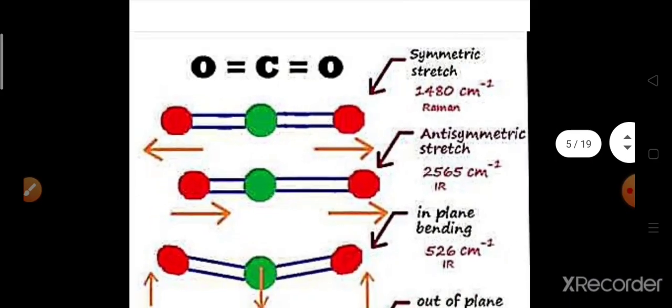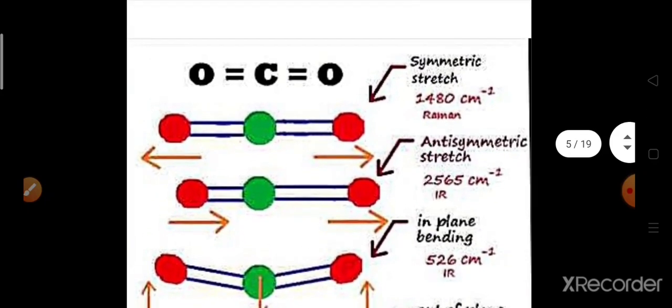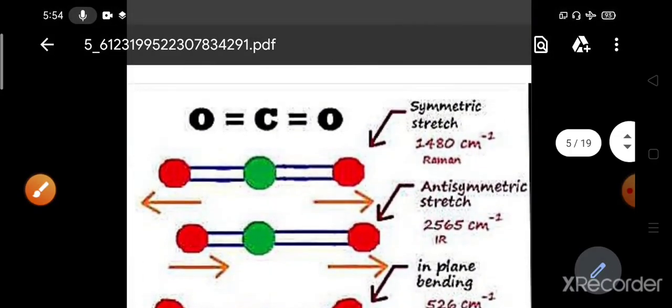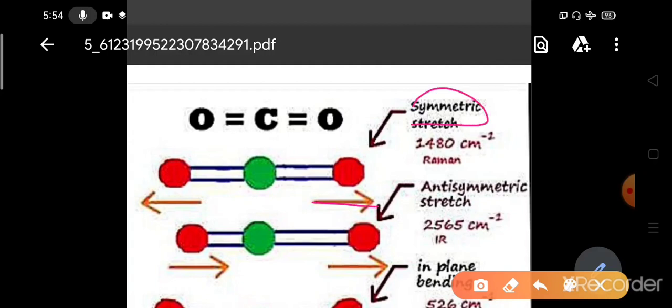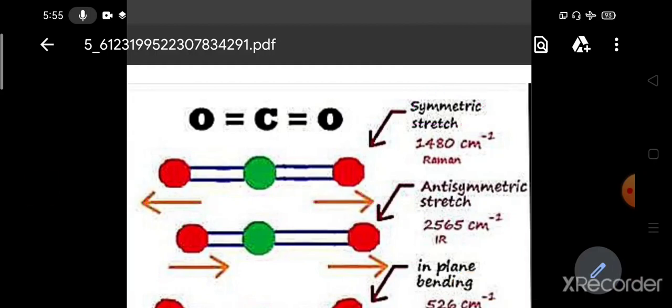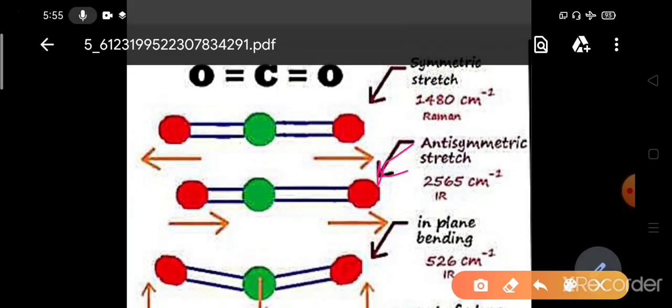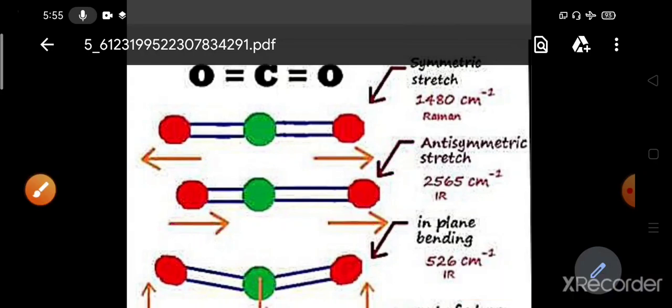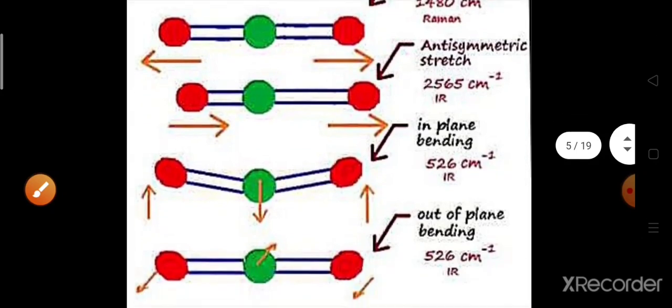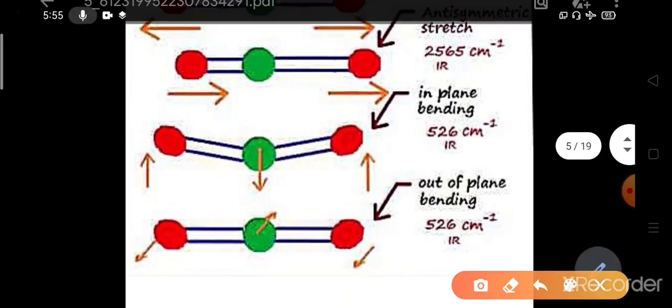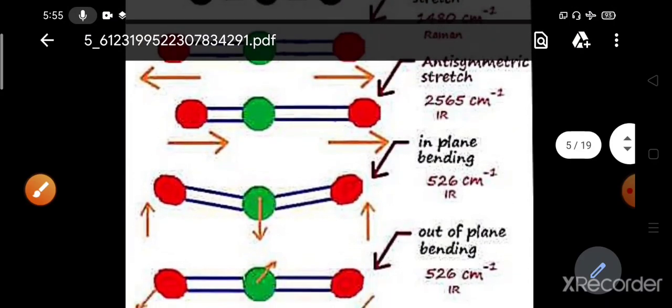Okay, so I already told you that suppose we are taking CO2. Look here carefully: in the symmetric stretch, both the bonds are stretching, so we get no induced dipole moment. When we consider the antisymmetric or asymmetric stretch, one bond length is compressing and another bond length is extending. So the difference is here, you can see. Due to this difference in the bond length, we can get an induced dipole moment. Also in case of distortion or bending, you will get an induced dipole moment. So these two modes are IR active here.